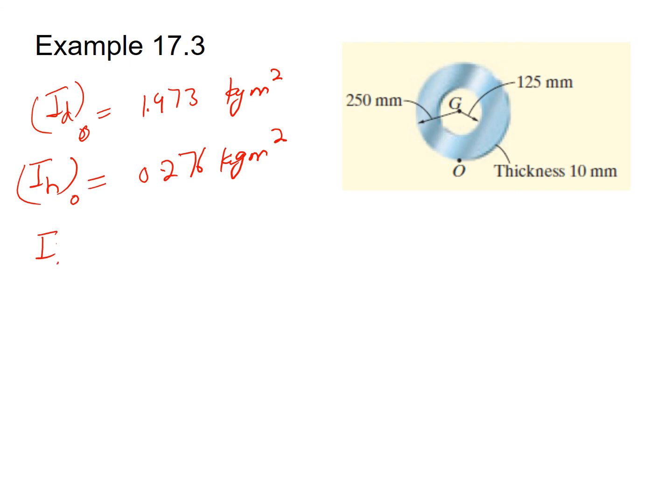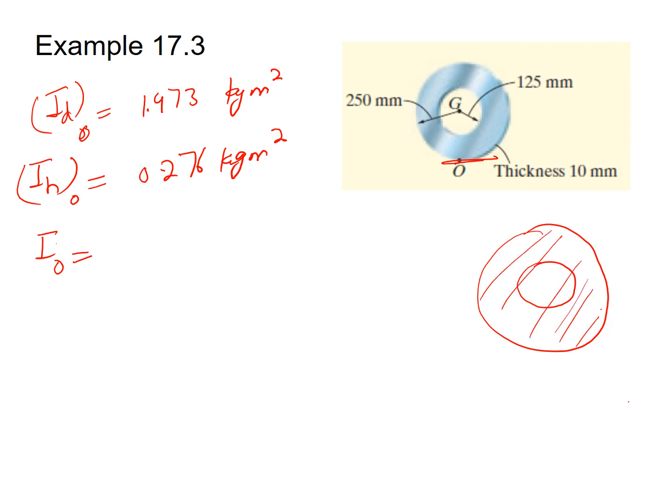So how can we find the moment of inertia of the composite body about point O? For the composite body, we have this solid disk and there is a disk equivalent to the hollow disk. So from the solid disk, if we subtract the value for this disk equivalent to the hollow disk, we can find the moment of inertia for this disk having a hollow portion.